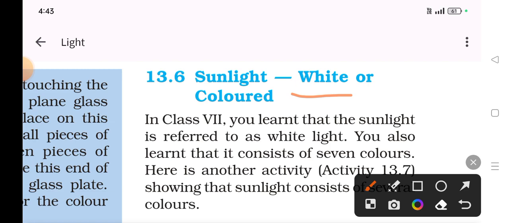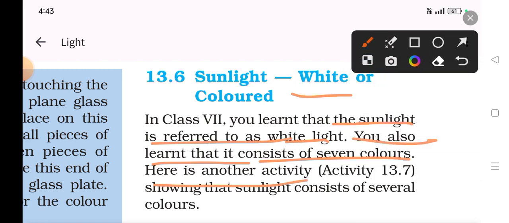It is because of the wavelength. In class 7, you learned that sunlight is referred to as white light. You also learned that it consists of 7 colors. Here is another activity, 13.7, showing us that light consists of several colors. Of course it consists of several colors, and we know which colors those are.